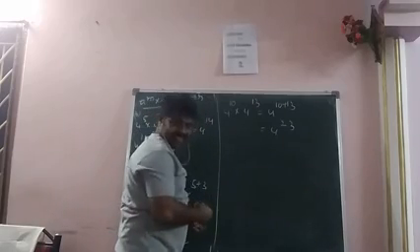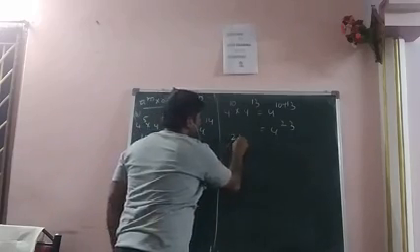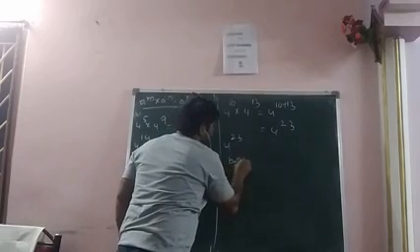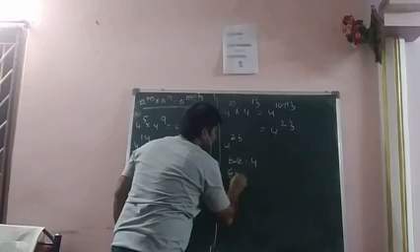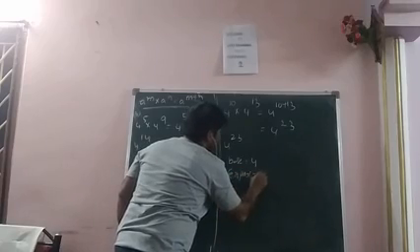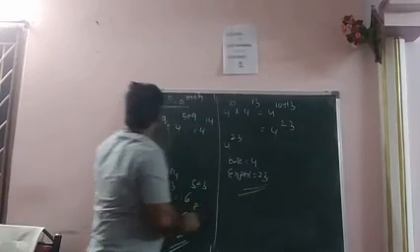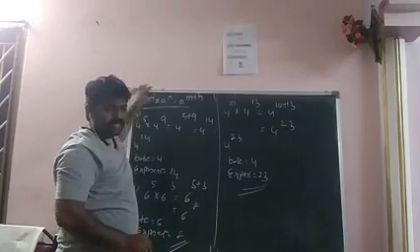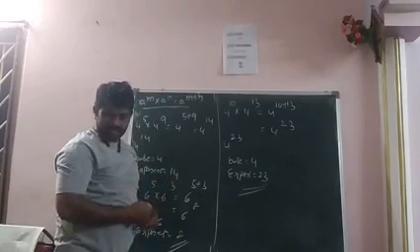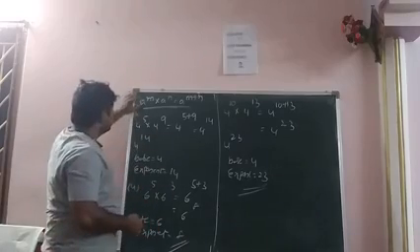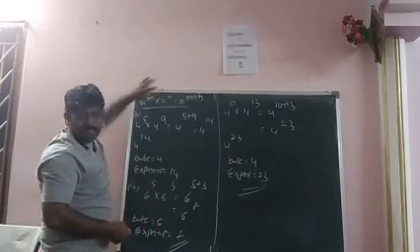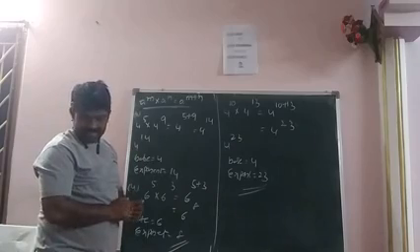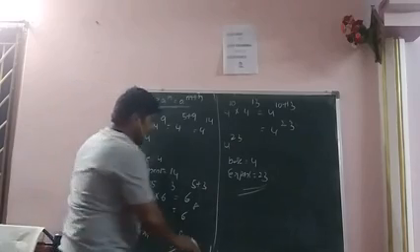What is the exponent? 23. So in 4 power 23, the base is equal to 4 and the exponent is equal to 23. So what is the main formula? a power m into a power n is equal to a power m plus n. That is, if the bases are equal, we can add the powers. Okay. And next one is